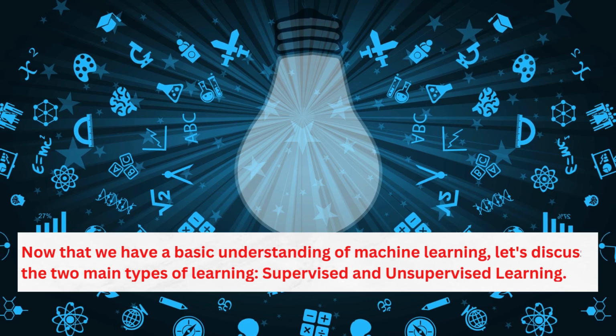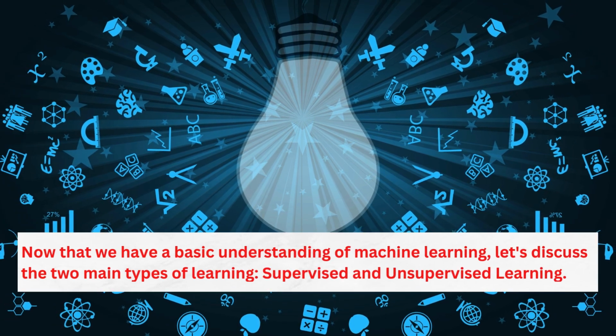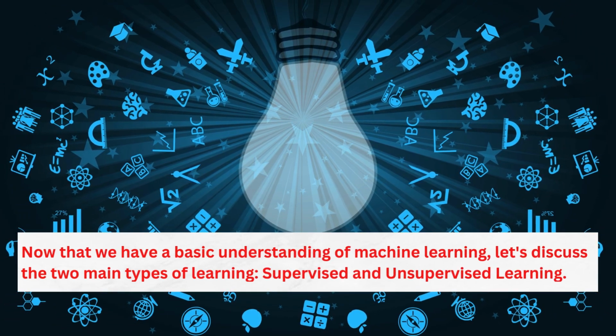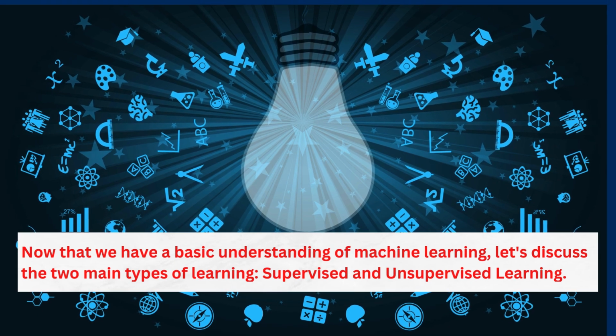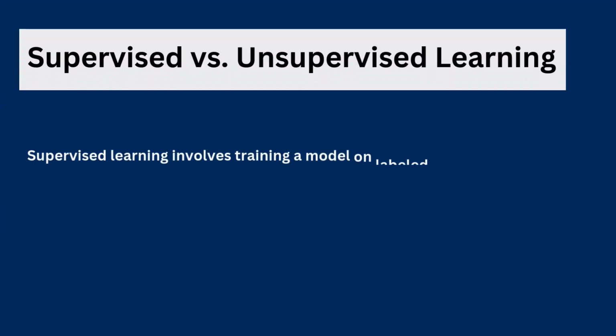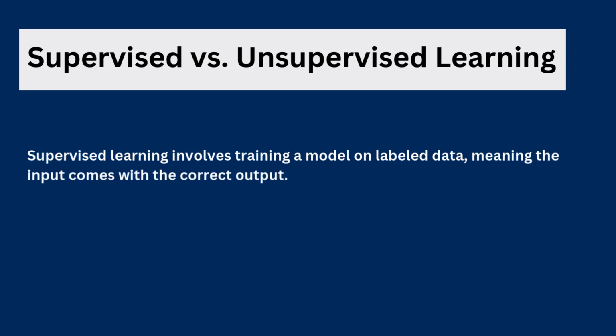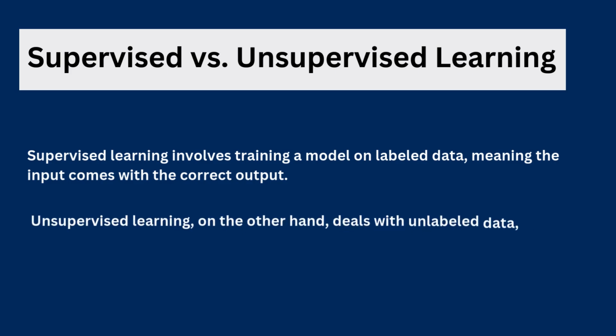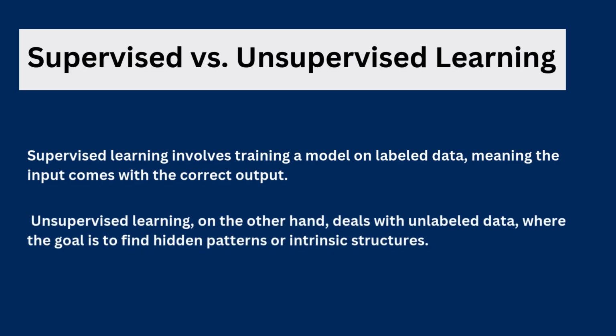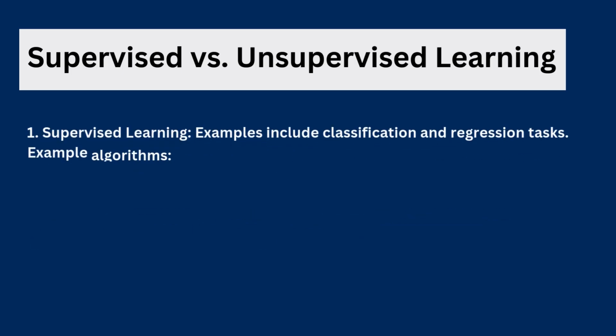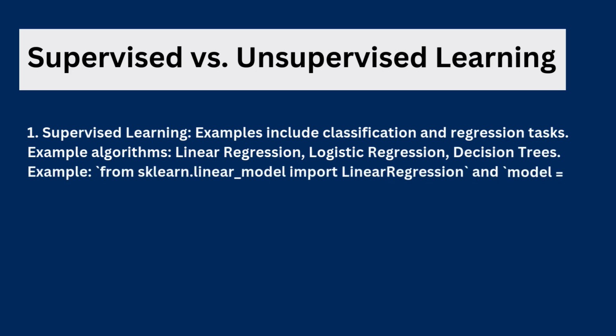Now that we have a basic understanding of machine learning, let's discuss the two main types of learning: supervised and unsupervised learning. Supervised learning involves training a model on labeled data, meaning the input comes with the correct output. Unsupervised learning, on the other hand, deals with unlabeled data, where the goal is to find hidden patterns or intrinsic structures. 1. Supervised learning. Examples include classification and regression tasks.